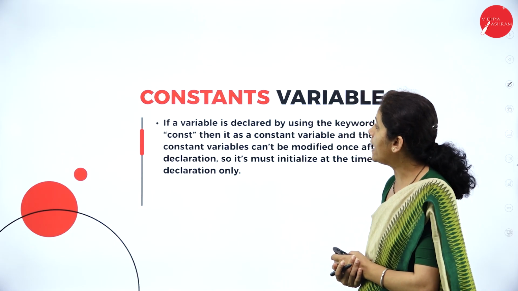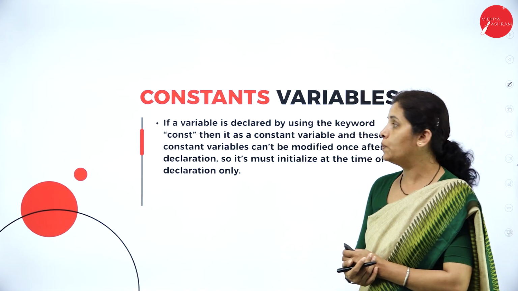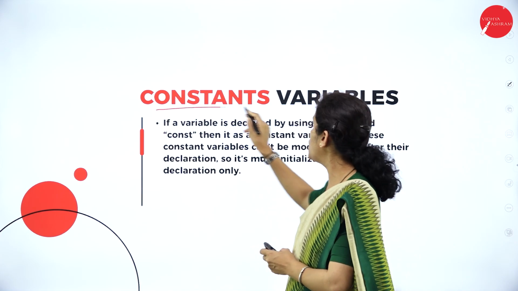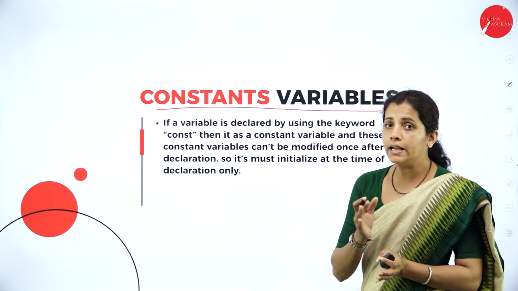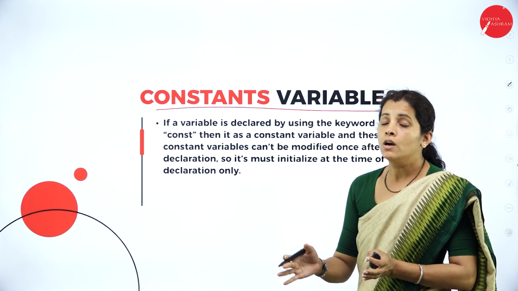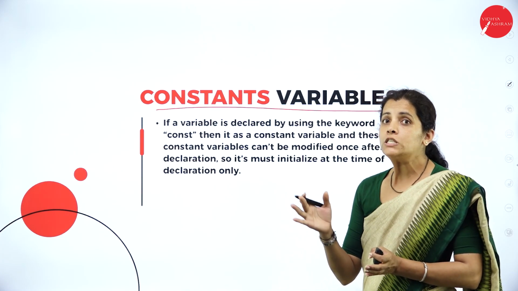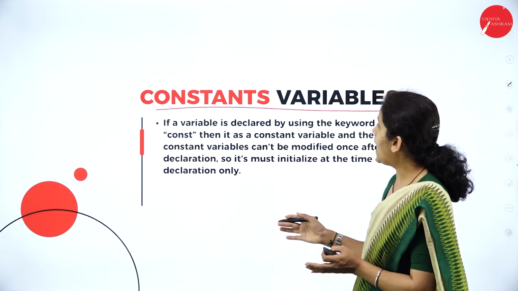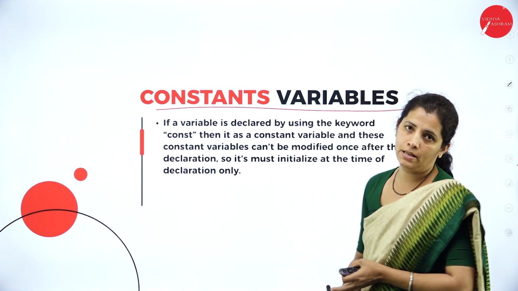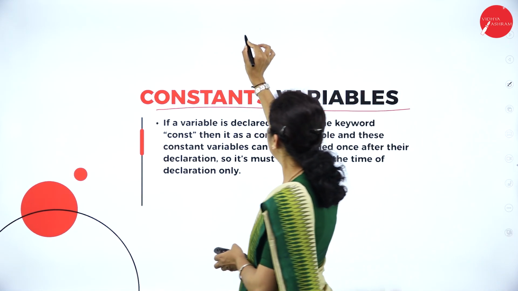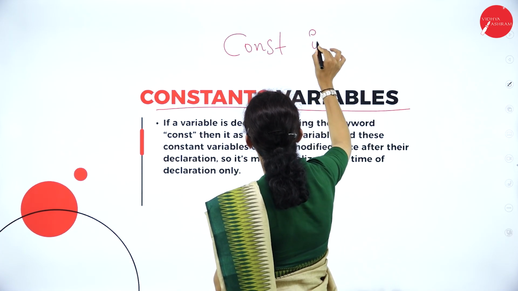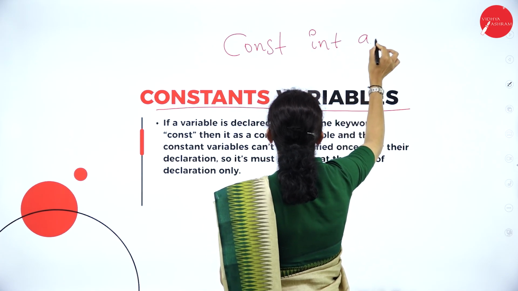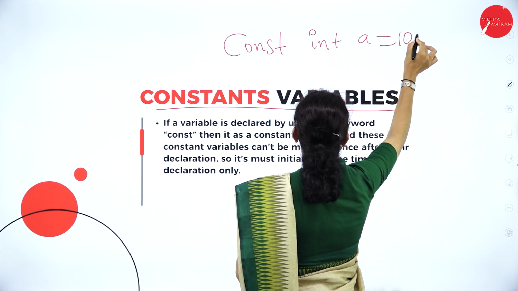Now, I have another very important variable type, constant variables. If I declare a variable using the const keyword, then it is known as a constant variable. For example, const int a = 10.